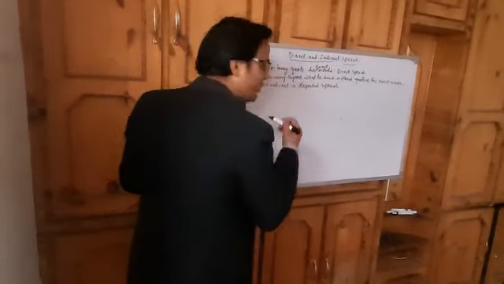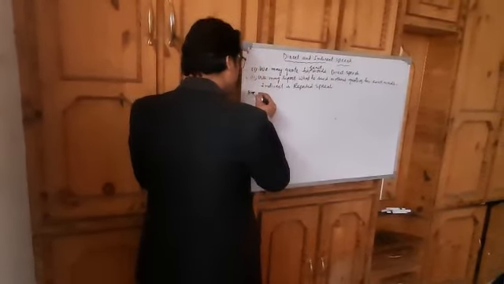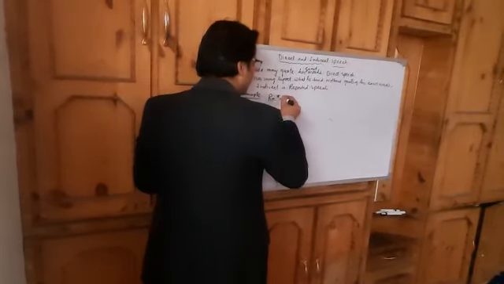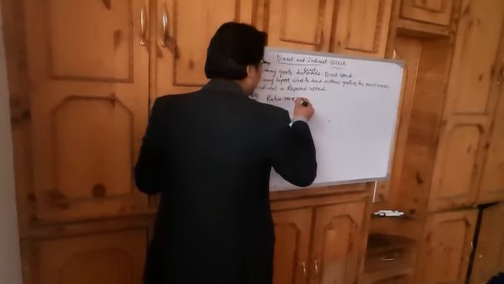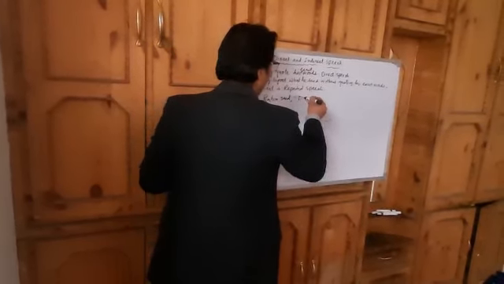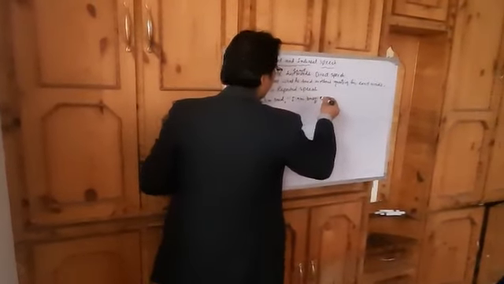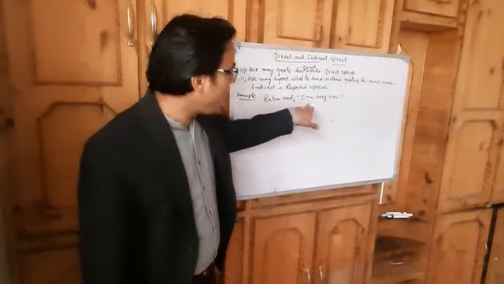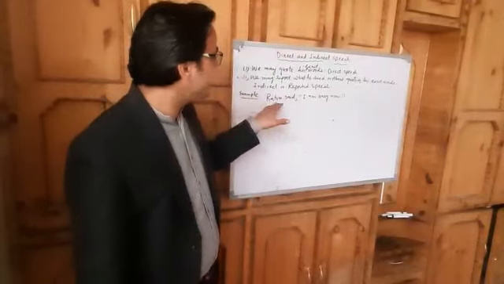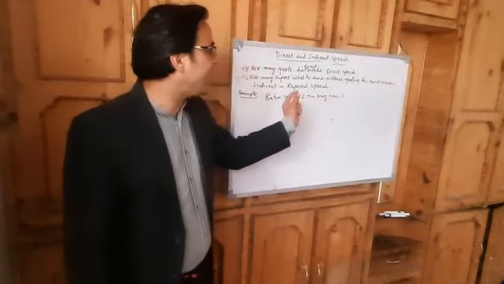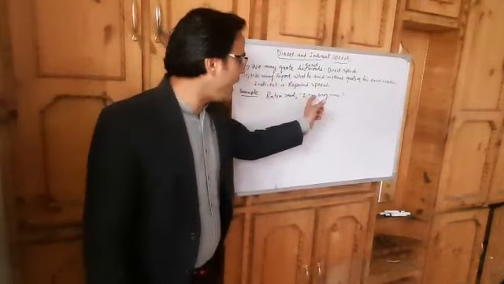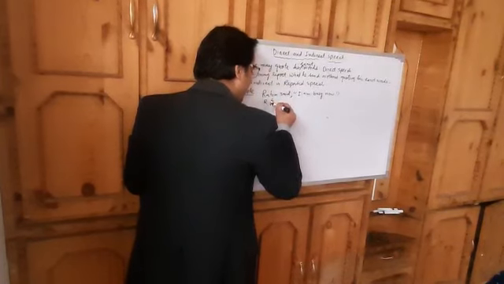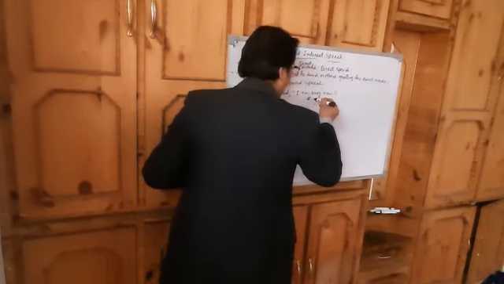So let me give you a general example. Rahim said, I am busy now. This is a direct speech because these are the exact words of the speaker. We have two parts actually. This is the reporting verb and this is the reported speech.